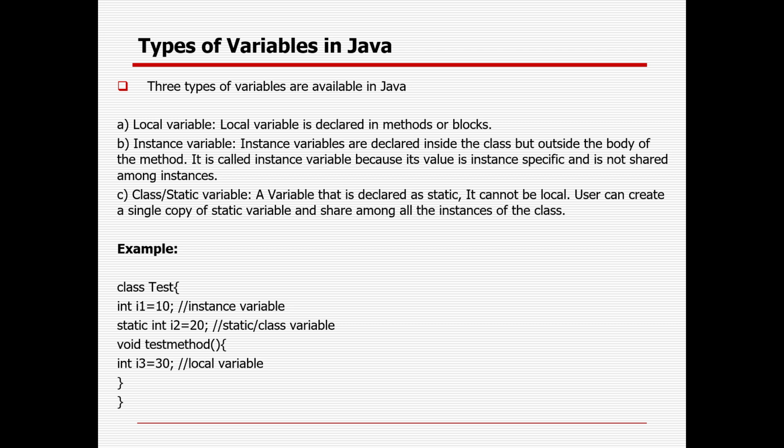It is called an instance variable because its value is instance specific and not shared across instances. And a class or static variable is a shared resource, so anyone can use it without creating an object or instance. That is what you need to understand about the different variable types.